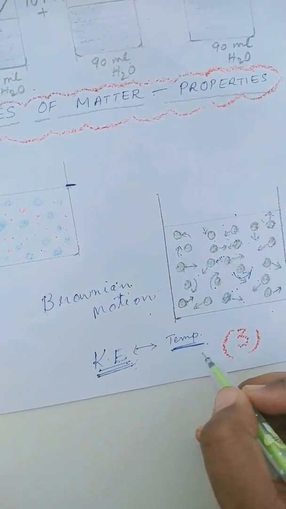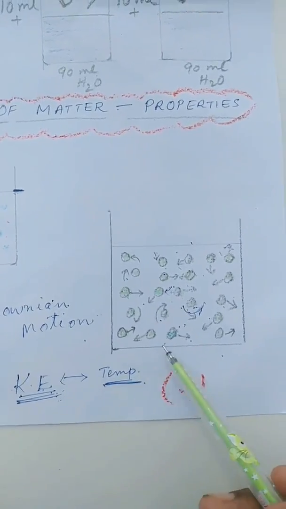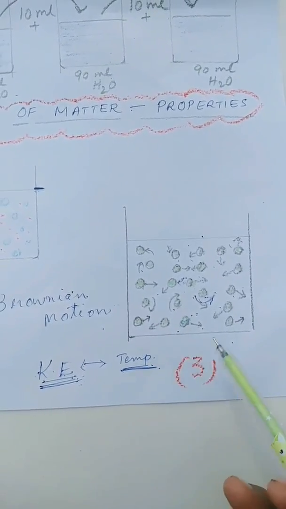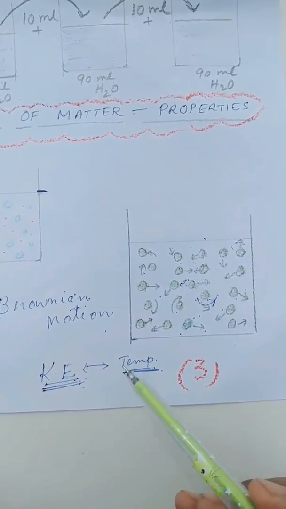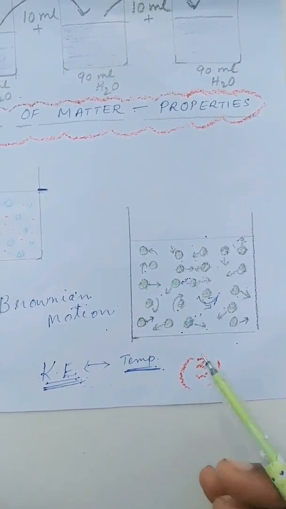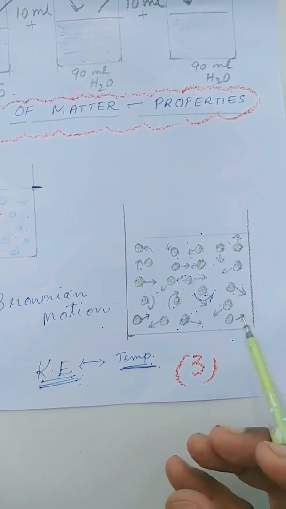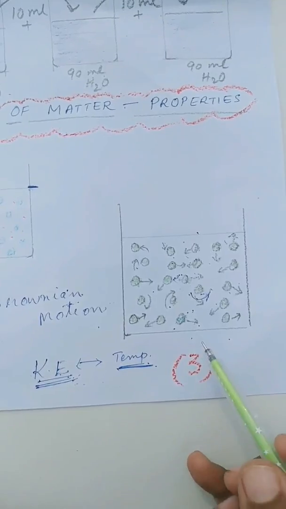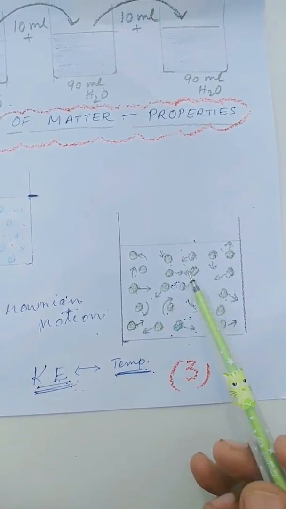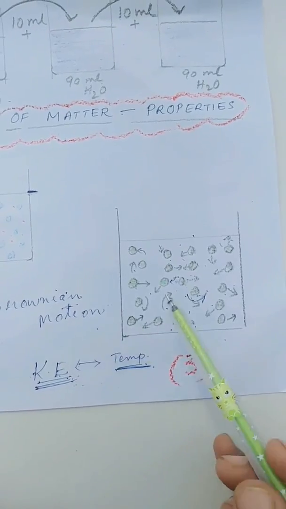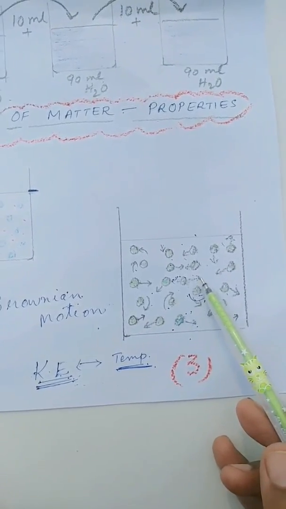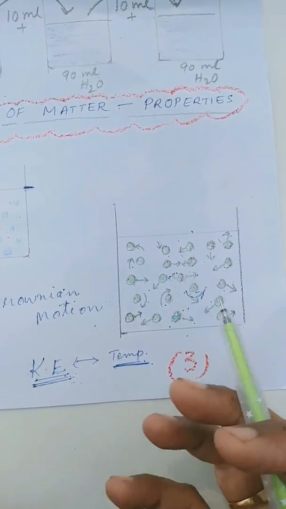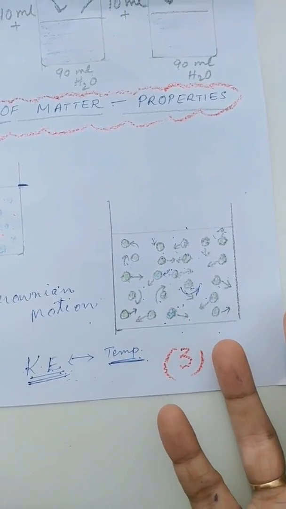Did you understand now, children? You can understand this with the help of another example. Try dissolving sugar in cold water. It's very difficult to dissolve sugar in cold water. If you slightly warm the water, the sugar easily gets dissolved. So what do you understand by this? Once the temperature is increased, the solubility of the sugar also increased. That means the particles of the sugar were able to diffuse easily, to move away from each other easily once